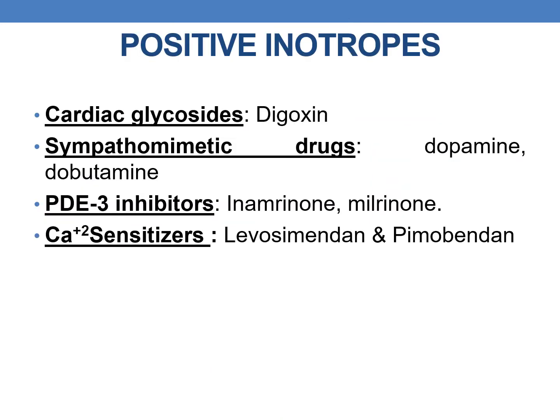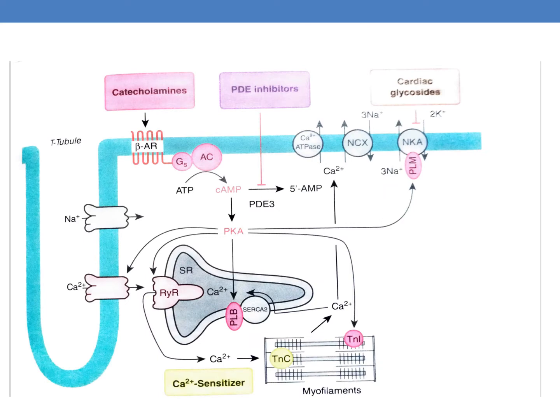So the various classes which come under positive inotropes are cardiac glycosides, example is digoxin. The next are sympathomimetic drugs, examples are dopamine and dobutamine. The next are PDE3 inhibitors, they are enoximone and milrinone. The next are calcium sensitizers, they are levosimendan and pimobendan. So this is the overall pictorial representation of various positive inotropic drugs and their effect on cardiac contractility.